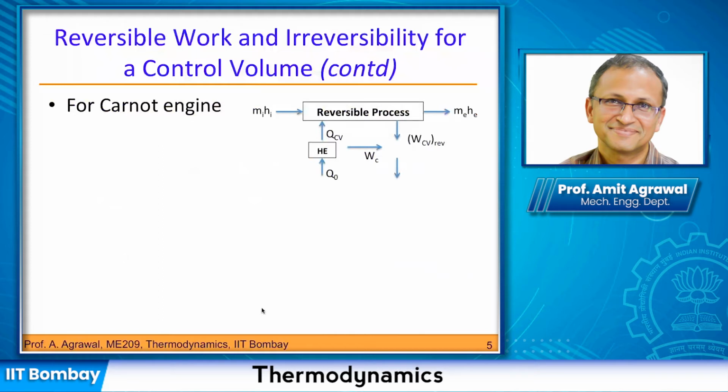Now for the Carnot engine, we can write that the work that we get is, of course, Q naught minus QCV, and I get the second relationship, which you can put with the reverse sign. The other relationship that we get is Q naught upon T naught is QCV upon T.